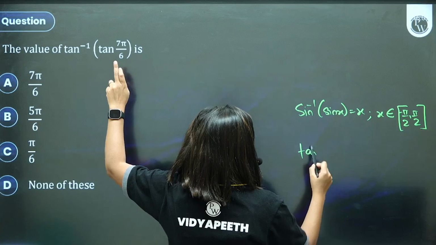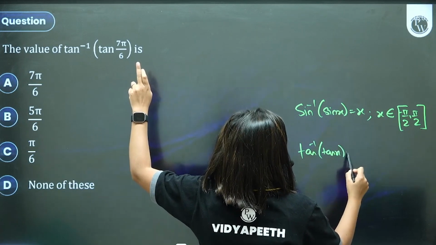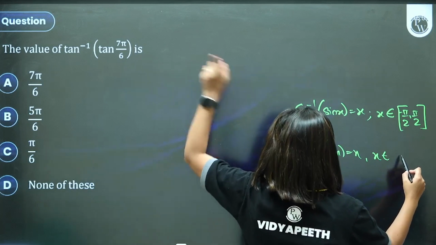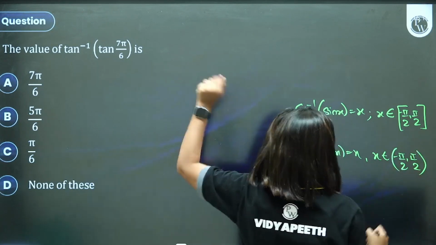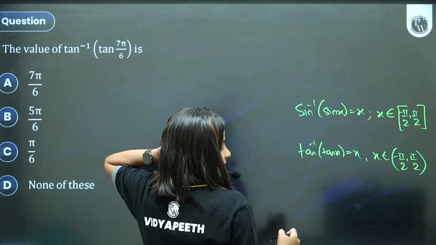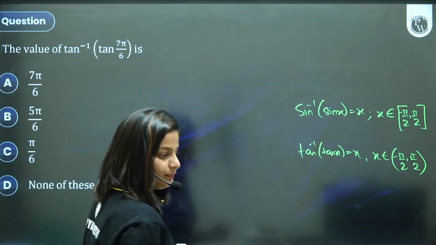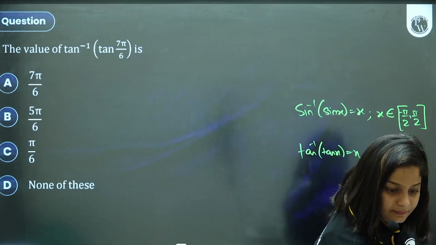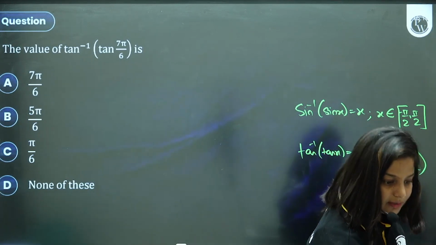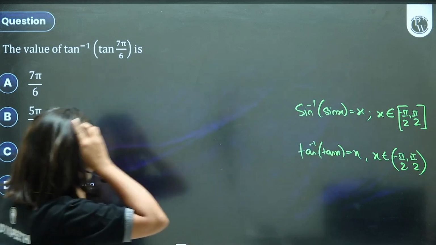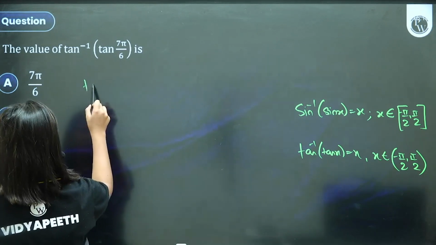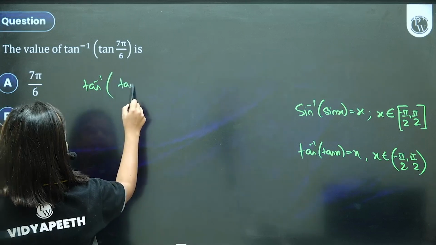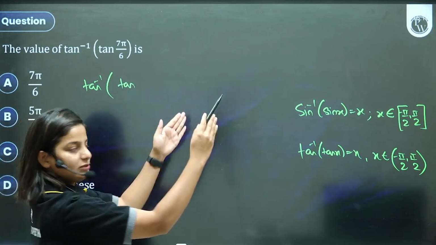Similarly, tan inverse of tan x will be equal to x only when x belongs to the PVB of tan, which is minus 90 to plus 90, open interval. Correct है ना बच्चों? Right. 7 pi by 6 is not within that range, so I am going to simply convert 7 pi by 6, split it into two parts.